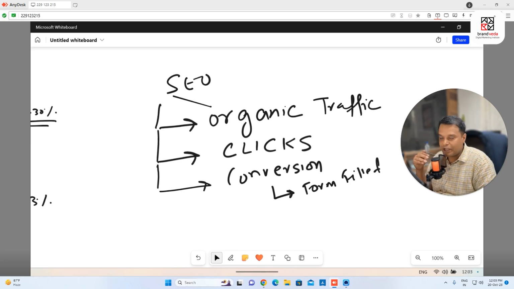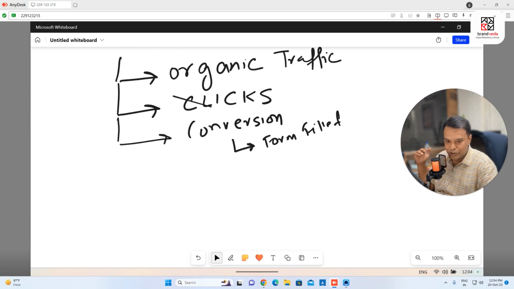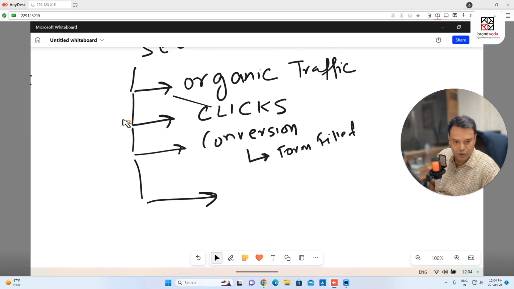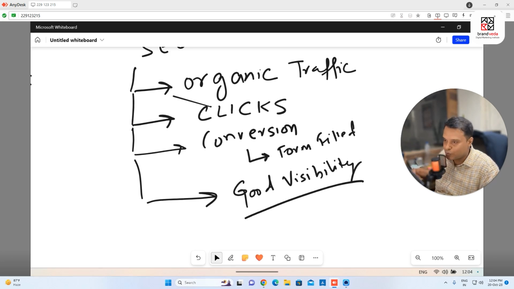And the more forms I get, keep this in mind, with organic search, someone is searching for a business. They do have an intention, right? When they're searching, they've found your link. What happens is, when you start with SEO and start getting ranking on the search engine, your brand will be discovered. People will get to know about your brand. You're going to have good visibility on the search engine page. So this is important. I want good visibility. People should know that you exist in the market.